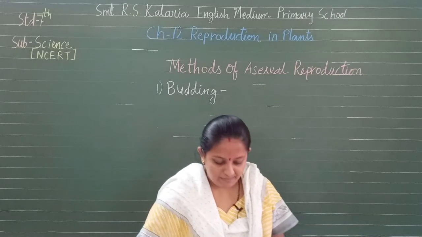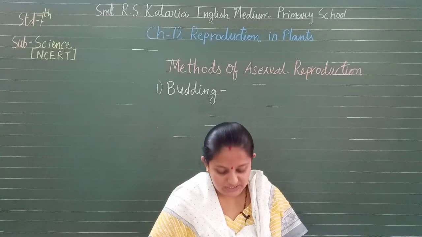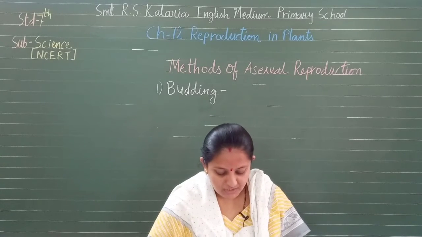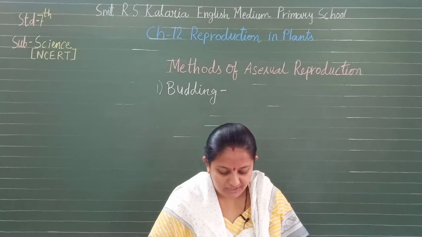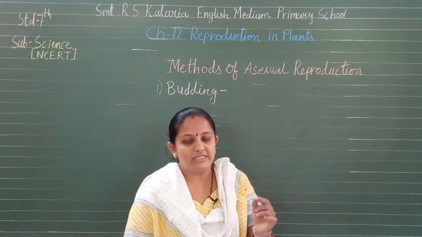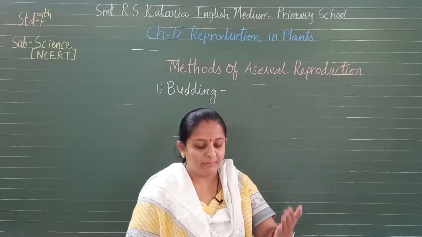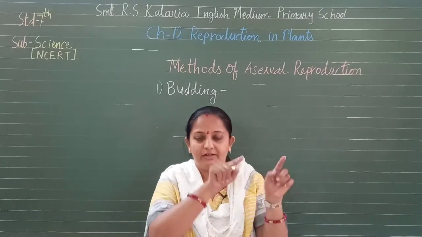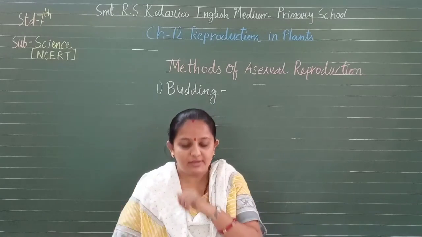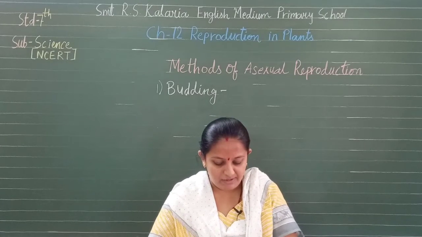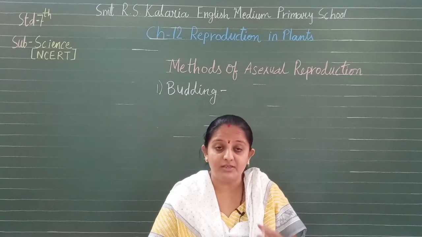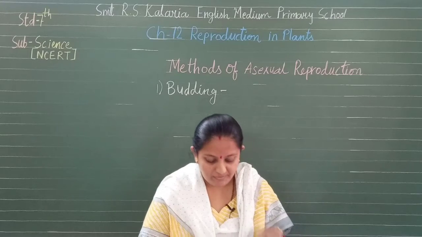multiplying. Look at the picture, you can also see in the textbook the small bulb like projections coming out from the yeast. You can see a yeast which has developed into a bud, then a new bud, and a chain forms in a yeast cell. The small bulb like projection coming out from the yeast cell is called a bud.